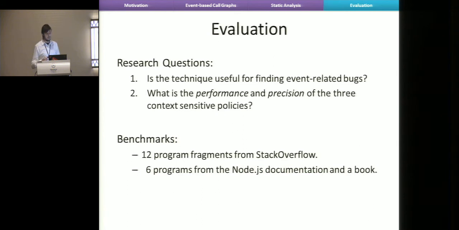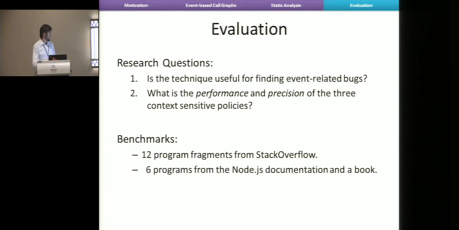Okay, so we considered two questions for the evaluation. One question is, can we use the event-based call graph to find bugs and to understand the bugs? And then we have three analyses. How do they compare with respect to precision and performance?